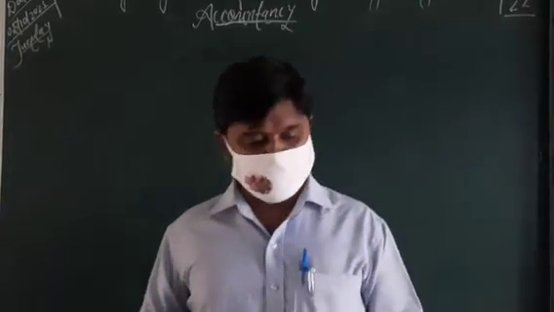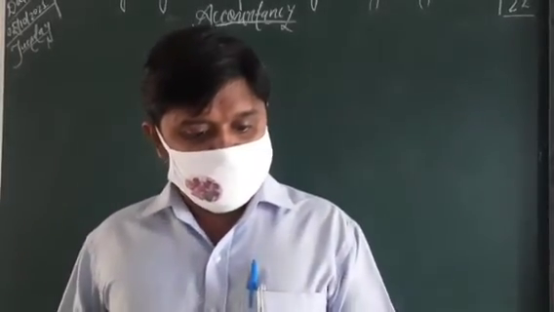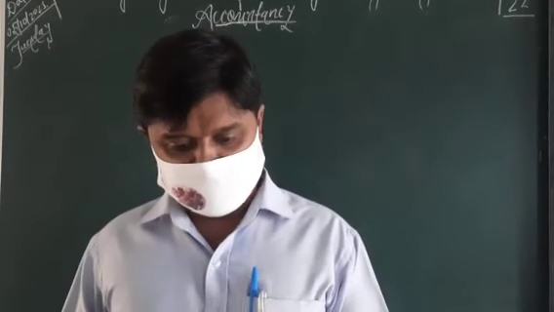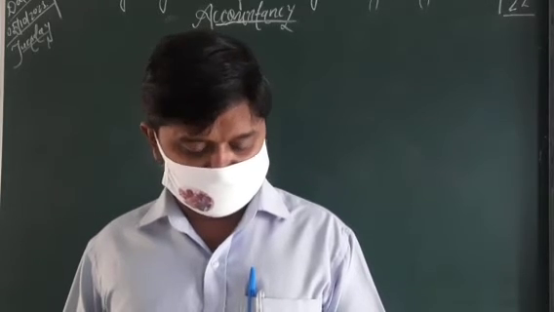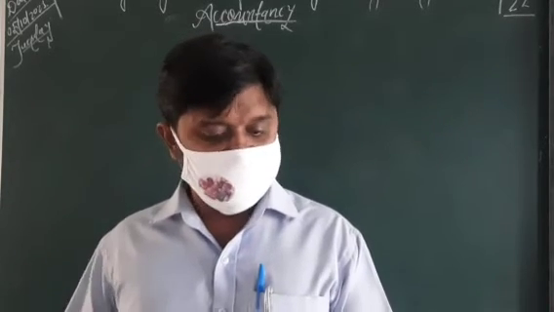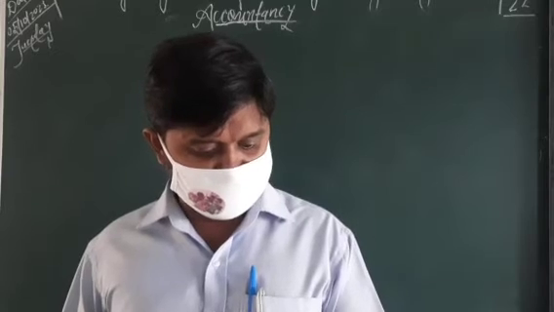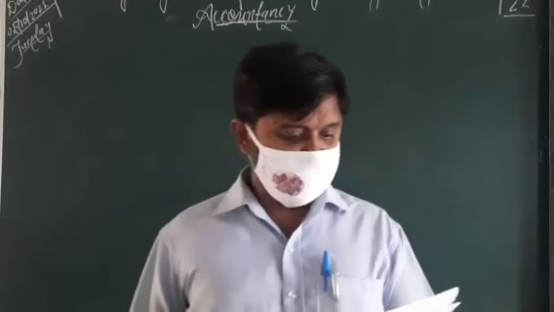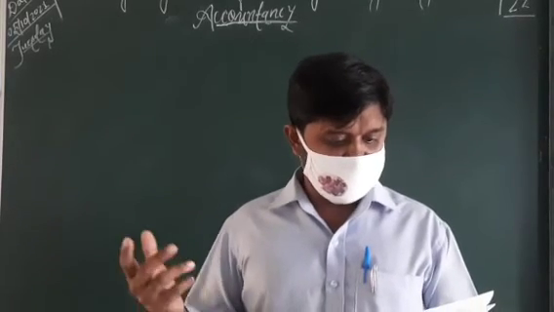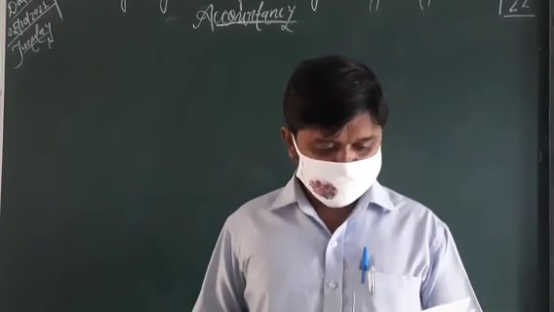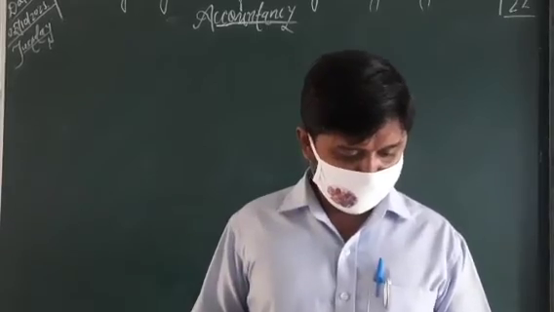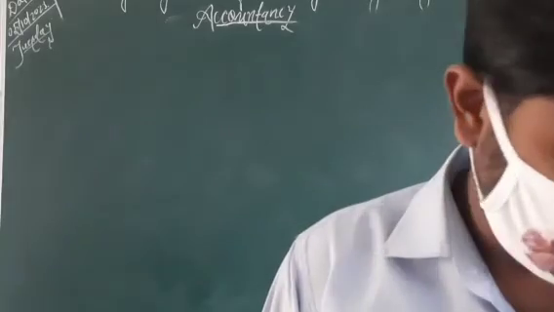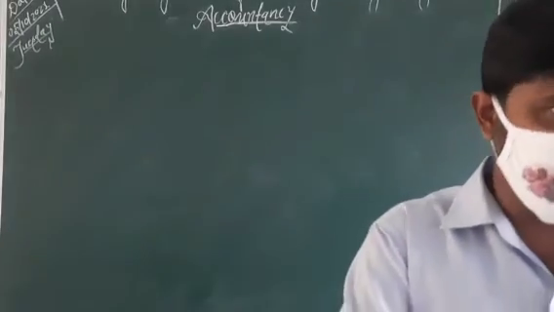Clear now? The question is asking that, in order to create the provision for doubtful debts, the following journal entries will be recorded. So we need to pass the necessary journal entries to show the doubtful debts and profit and loss. So let us see the journal entries. Did you understand the question?